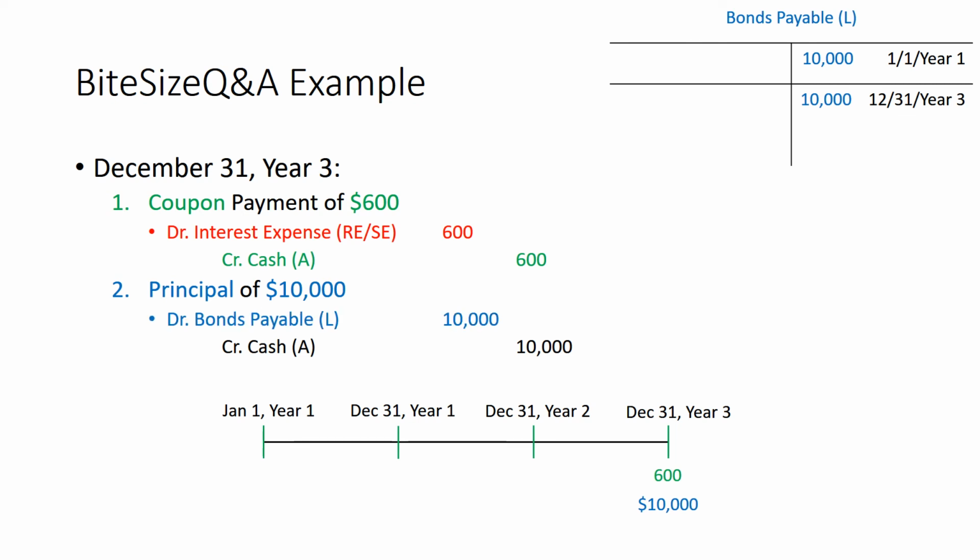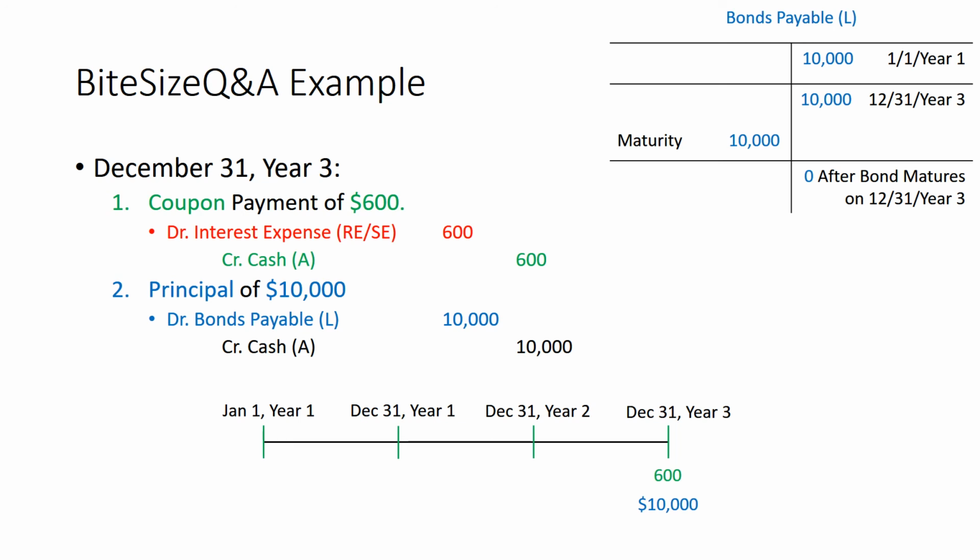Then we'll debit bonds payable because if we don't have a bond outstanding, then we no longer have this long-term obligation. Now looking at our bonds payable, we notice that there is $10,000 of bonds payable on December 31st, year 3, before we record the maturity of the bond.